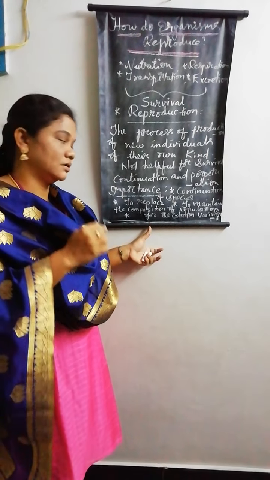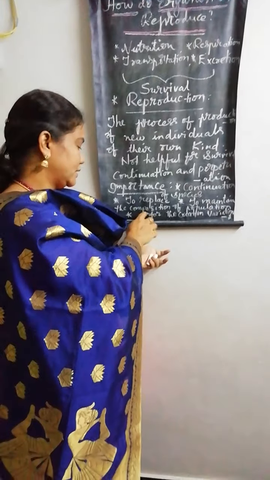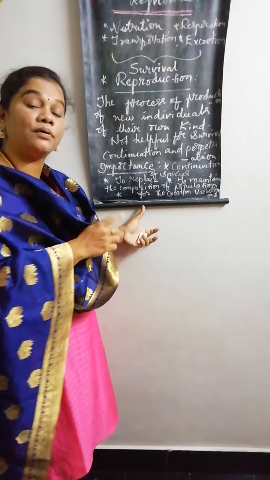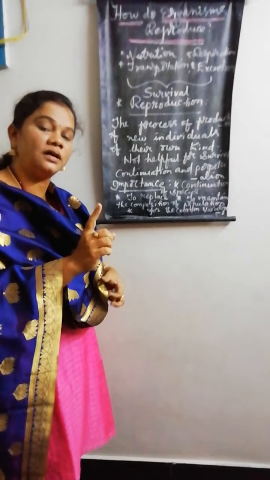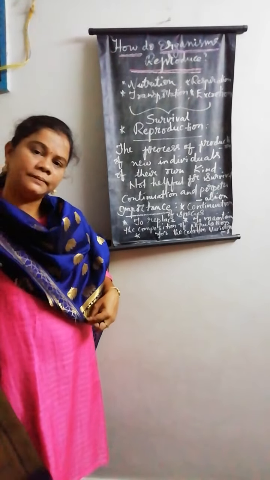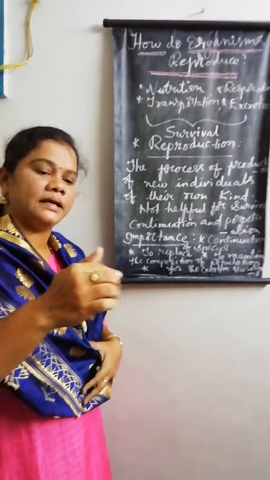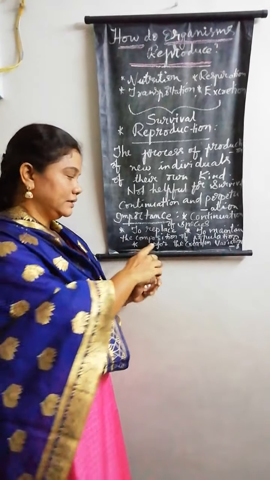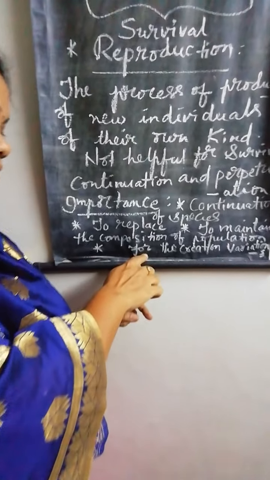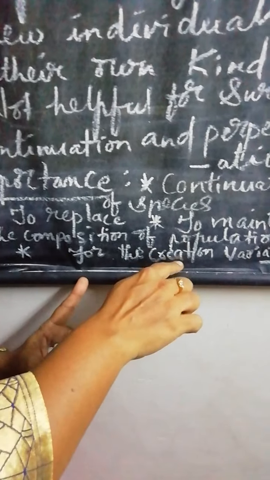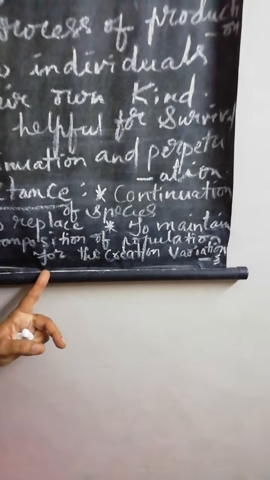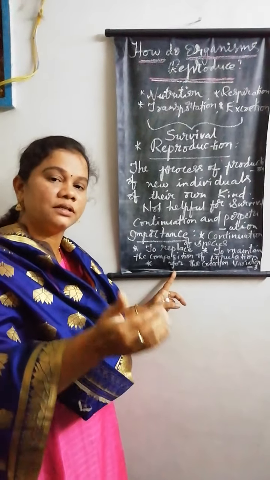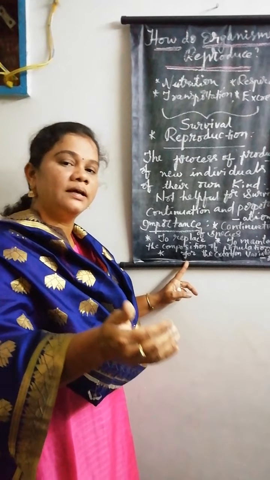Last but not least, the last importance is for the creation of variations. Reproduction is important for the creation of variations. I repeat. So what are variations? In the coming topics in detail we will learn. But here, the last importance of reproduction is for the creation of variations. So the definition of variations and how it is linked with reproduction, in the coming topic we are going to learn in detail.